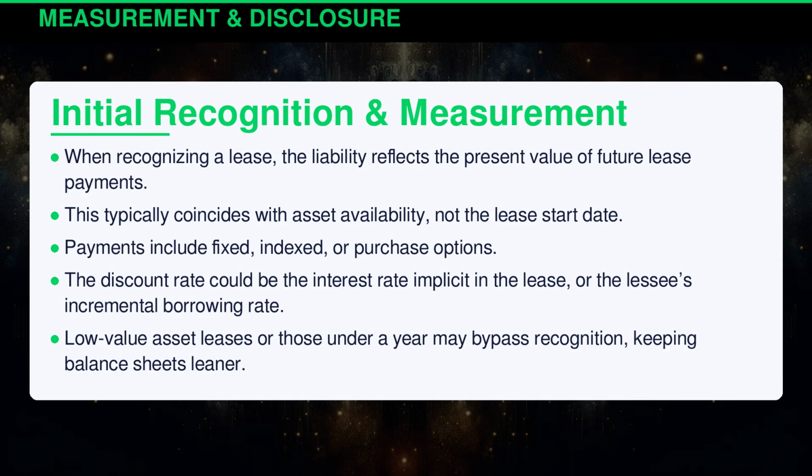When recognizing a lease, the liability reflects the present value of future lease payments. This typically coincides with asset availability, not the lease start date. Payments include fixed, indexed, or purchase options. The discount rate could be the interest rate implicit in the lease or the lessee's incremental borrowing rate. Low-value asset leases or those under a year may bypass recognition, keeping balance sheets leaner.